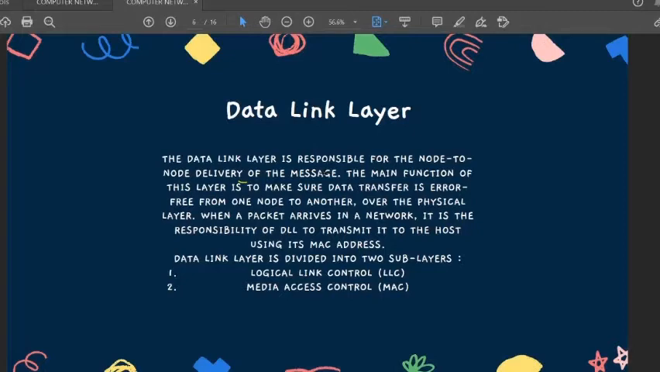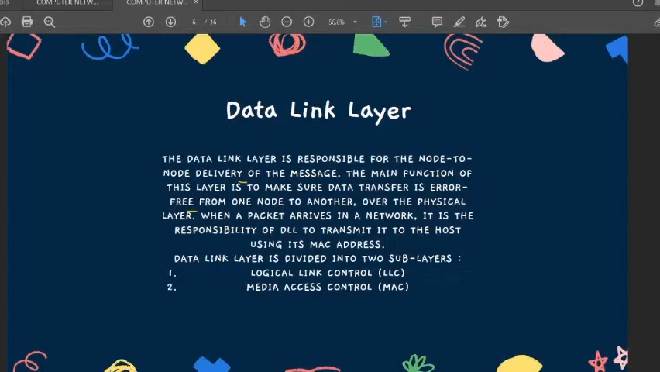The main function of this layer is to make sure data transfer is error free. Whatever bits we have got from the physical layer, we need to make sure that they are synchronized, because the synchronization part was there in the physical layer. So we need to make sure it is error free from one node to another over the physical layer.